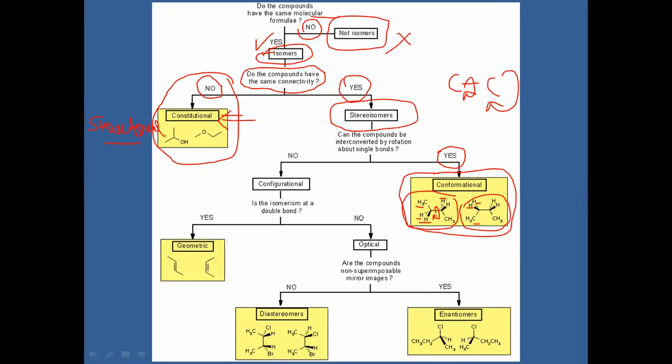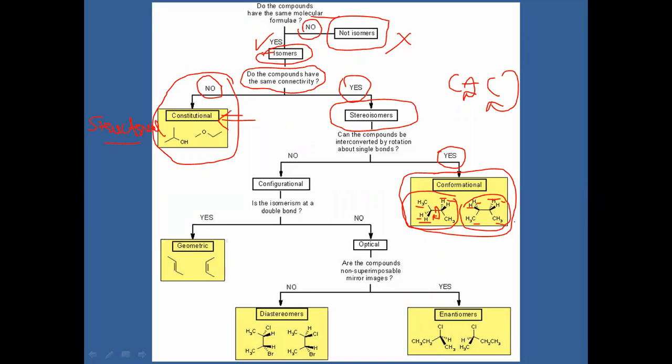Here two hydrogens are on the upper side and CH3 is on the downward side. Due to the rotation of the carbon-carbon single bond by 90, 180, 270, 360 degrees, whatever structures are formed after rotation are called conformational structures.